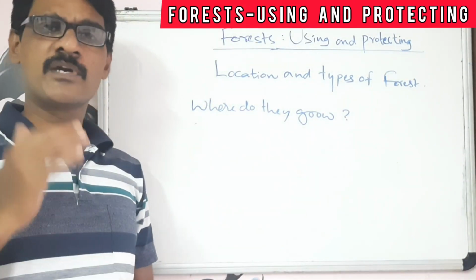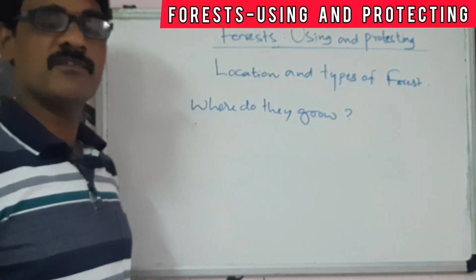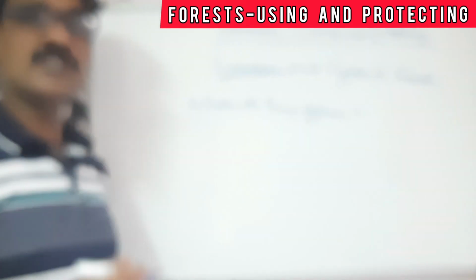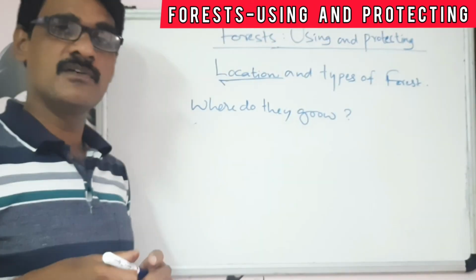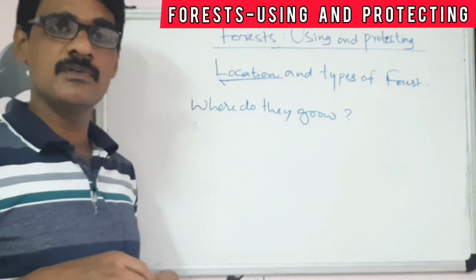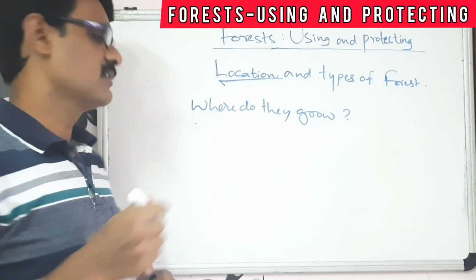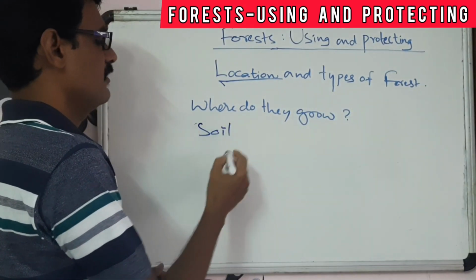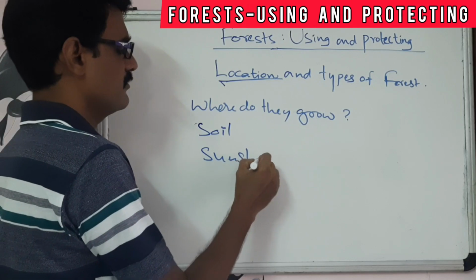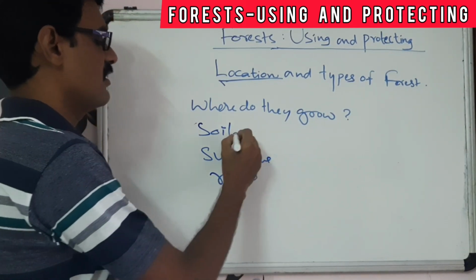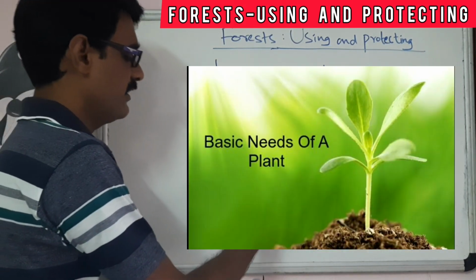Okay, about the location of the forest and the types of the forest. First, we have to know the location of the forest. Where do forests grow? Generally, for the growing of the forest, we require soil, sunshine, and rain.